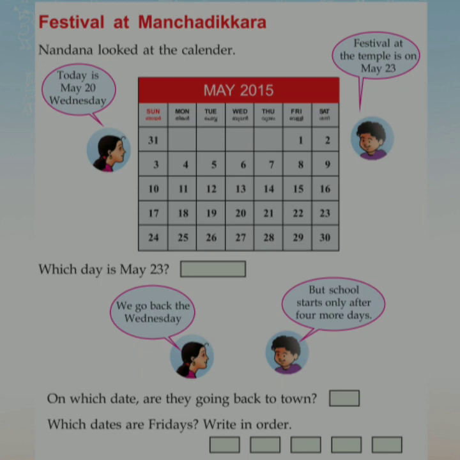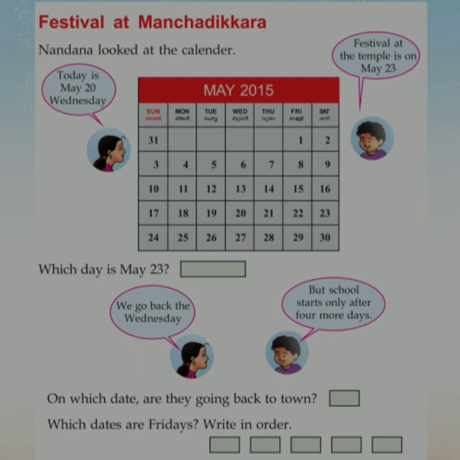Now the next part. Festival at Manjadikara. Okay. So in Manjadikara there is going to be a festival. So Nandana looked at the calendar. Nandana is saying today is May 20, Wednesday. So you can see in the calendar May 20 is Wednesday. Unni is saying the festival at the temple is on May 23.